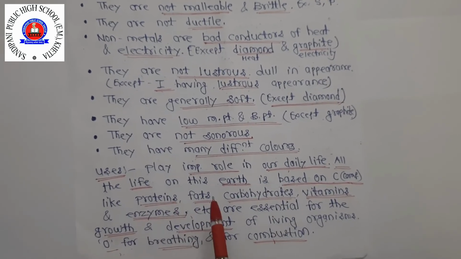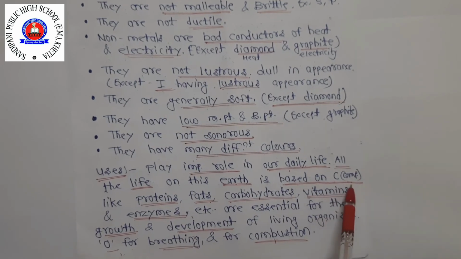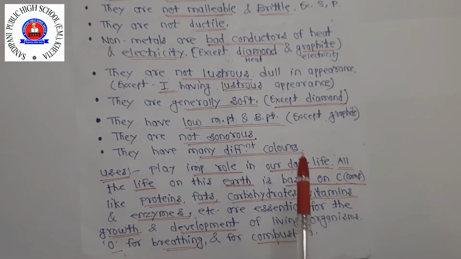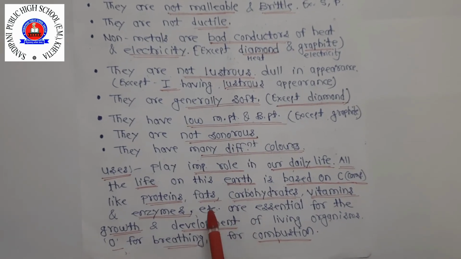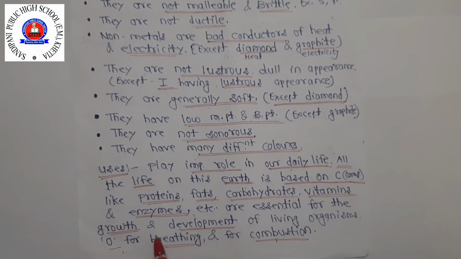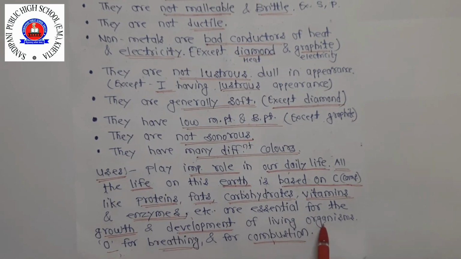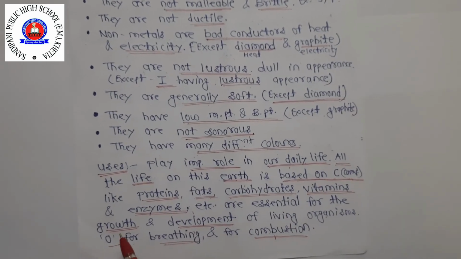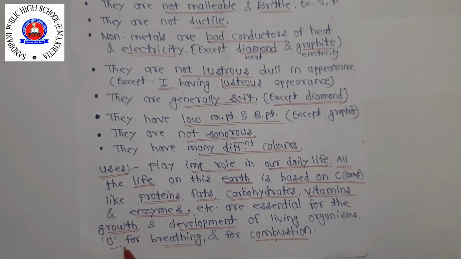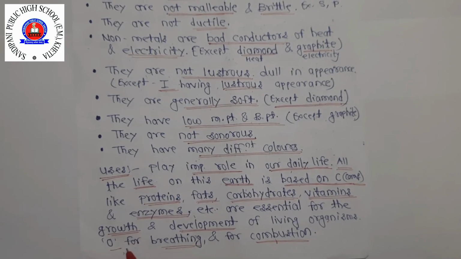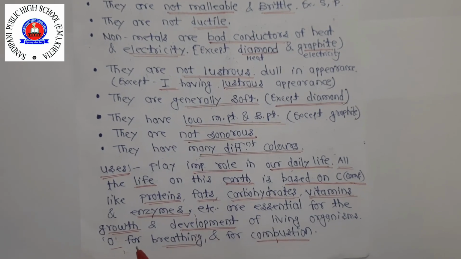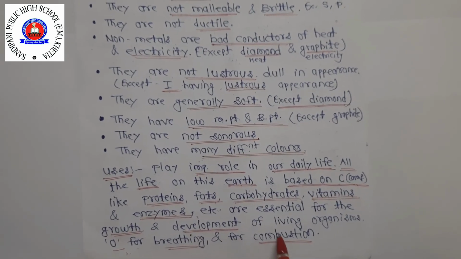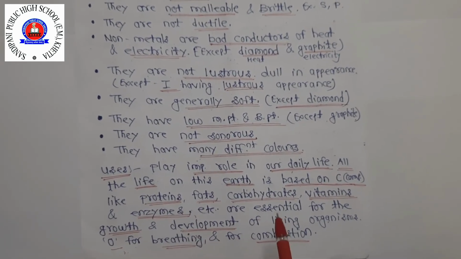These are carbon-based compounds, so they are equally important for our life, essential for the growth and development of living organisms. Clear? Now there is oxygen. Oxygen is also a non-metal. You use oxygen for breathing, and for combustion, because oxygen helps in burning. Combustion means burning. Clear this one?